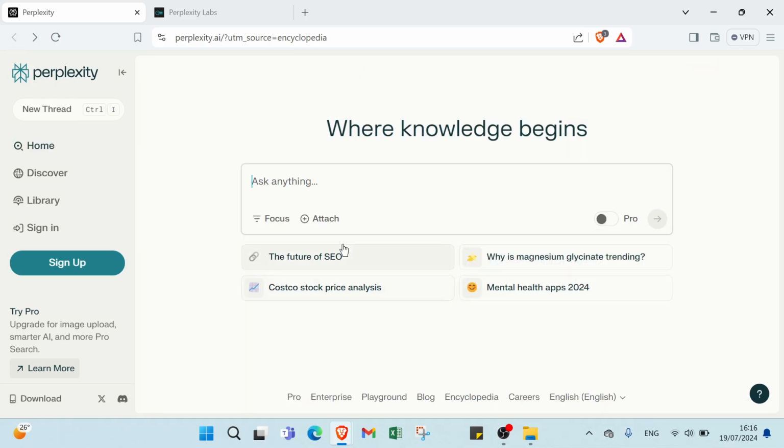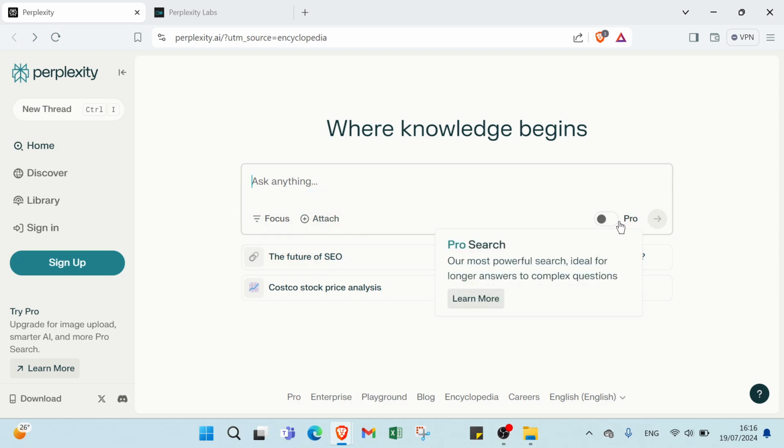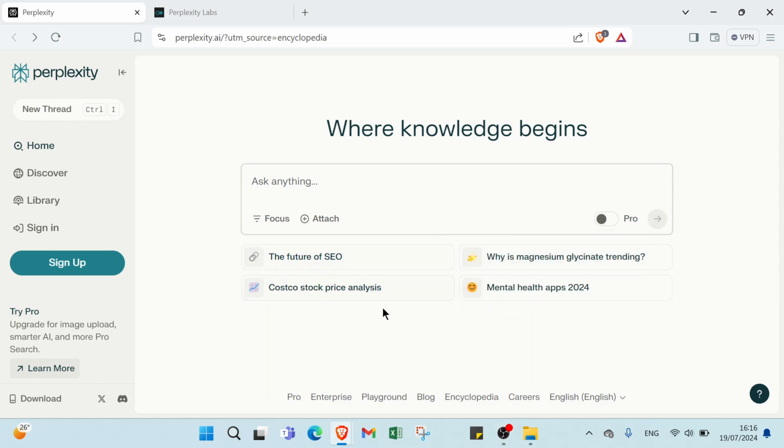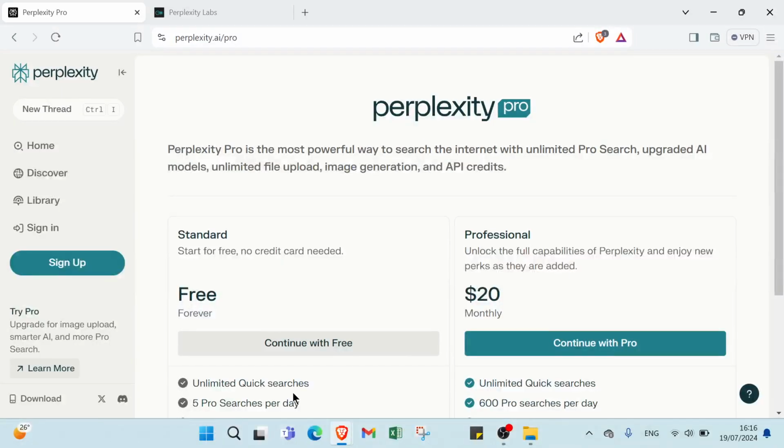Here we have the feature of focus and attach. You can switch on to Pro Search, our most powerful search ideal for longer answers to complex questions. Here we have also other things, like Pro. Click over here.